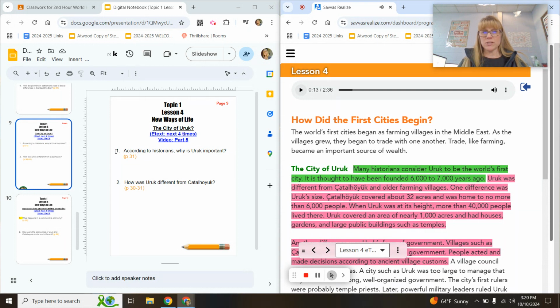All right, the first question will be in this green highlighted 2 sentences. According to historians, why is Uruk important?